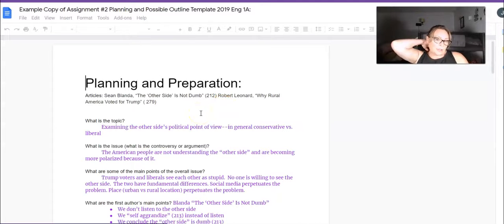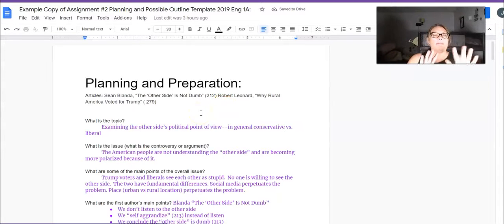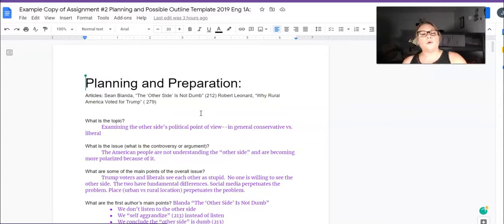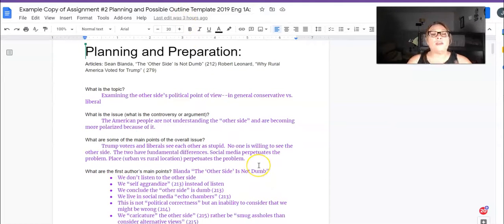Here's mine. I made this from two articles that I believe one of them is no longer in the text. It was in there last year. So one is about the other side is not dumb. The other one is why rural America voted for Trump. So when it says what is the topic, you want to talk about the overall topic, right? So looking at the other side's political point of view is there.